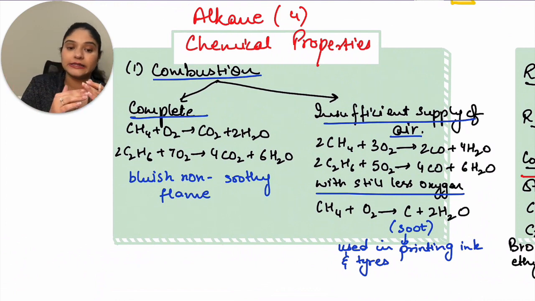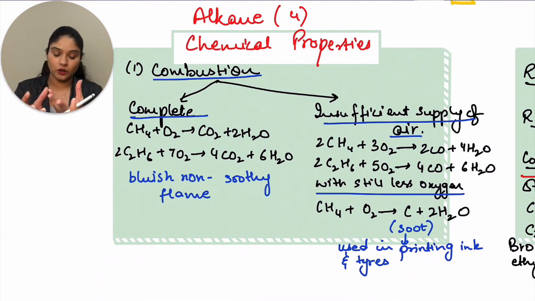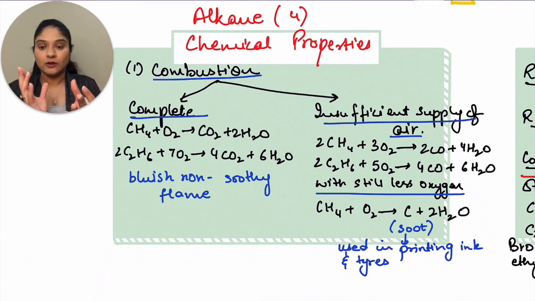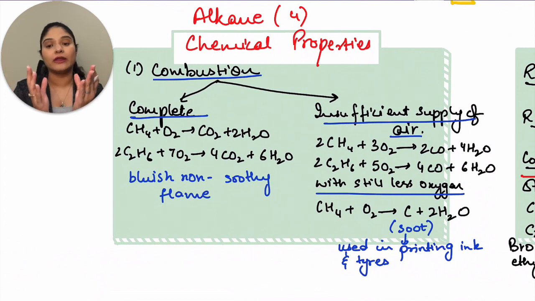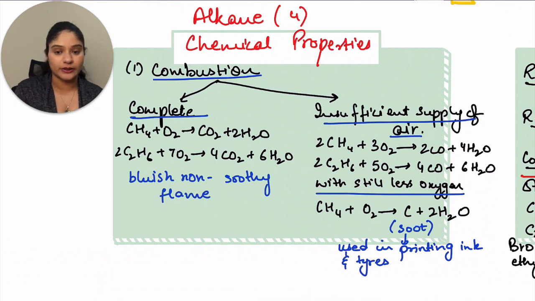But let's say your burner is not getting sufficient oxygen. So in that case, what would happen is the entire vessel that you're using gets a blackish deposition on it. So this means not enough oxygen is coming in, therefore you're getting a sooty flame which gets deposited as a blackish color powder on the vessel that is kept on the burner. So that's the best example for you to understand.